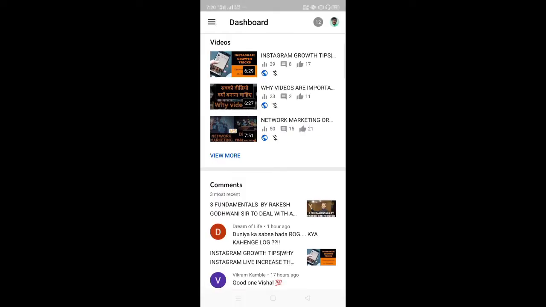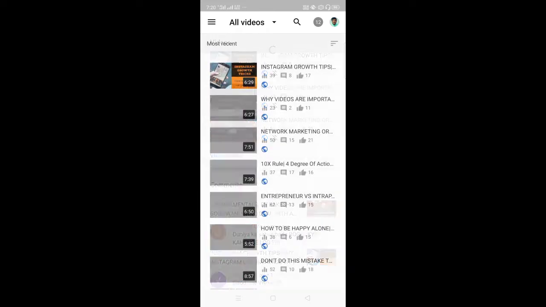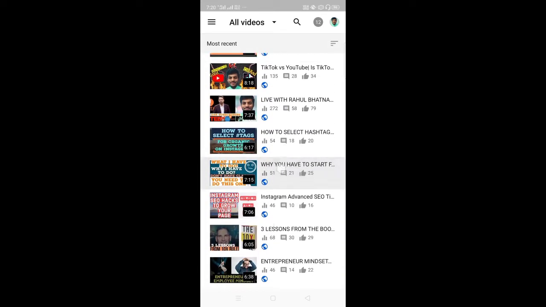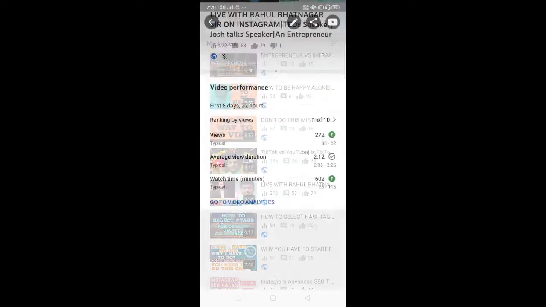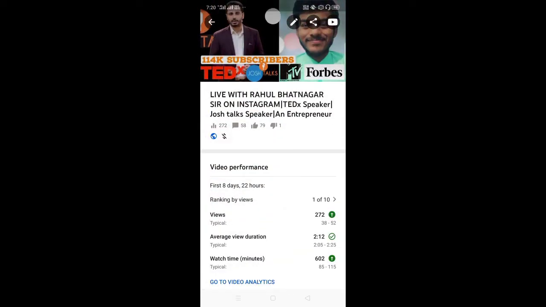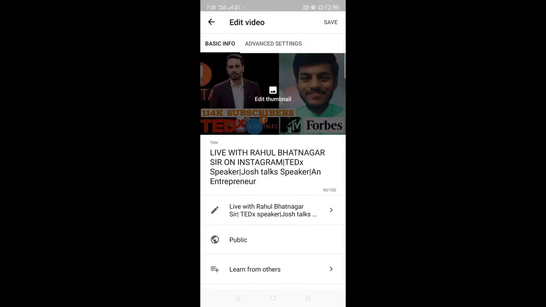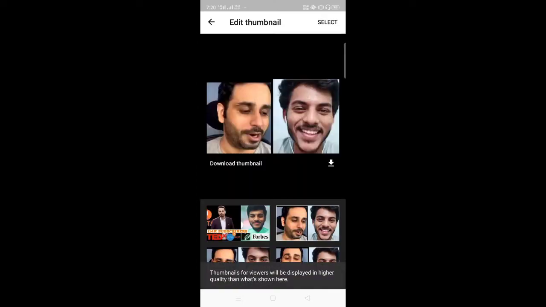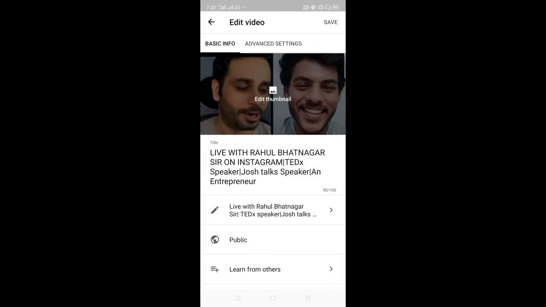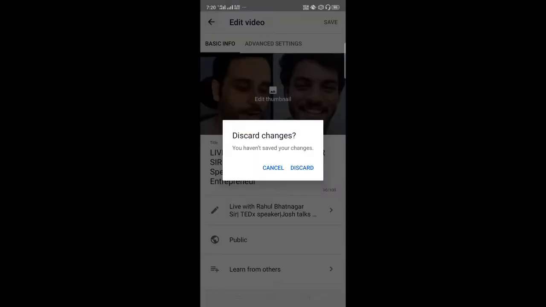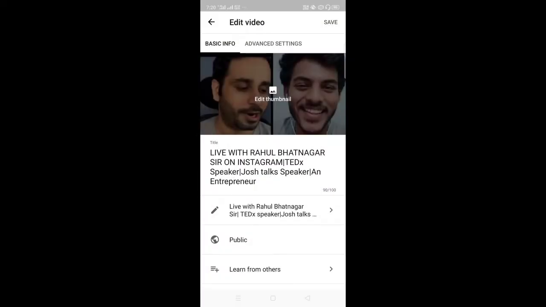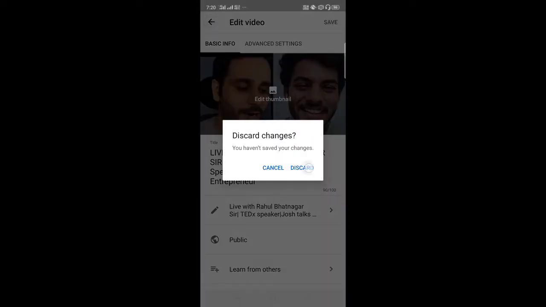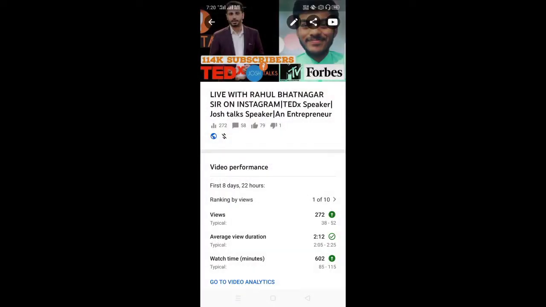Let me also show you which kind of issue we are facing when we have to change our thumbnail. For example, if I go here and tap on it to change the thumbnail, and select a new one, then this save option is not working. So I just have to tap cancel and discard. Now I'm going to show you how it works.